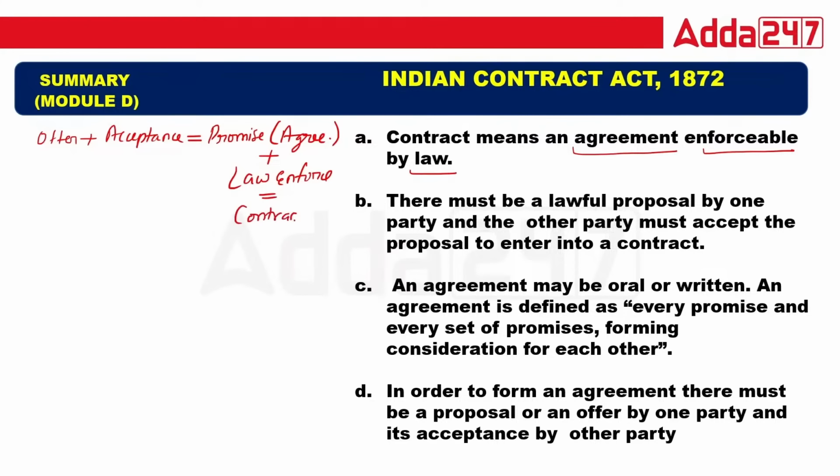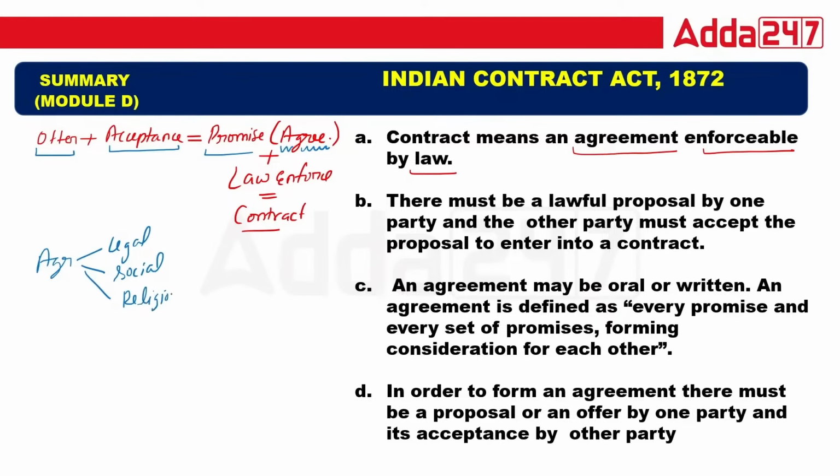So first of all, just read each particular concept. Offer means when one person is offering, saying I want to sell my car. The opposite person will accept that offer. It is called a promise. A promise in legal terms is called an agreement. Okay, class. An agreement can be legal, social, or religious.